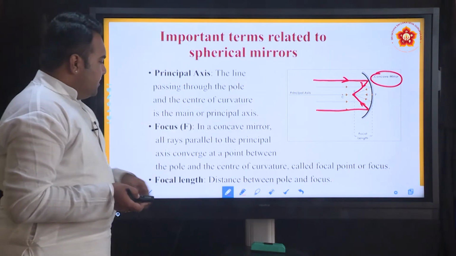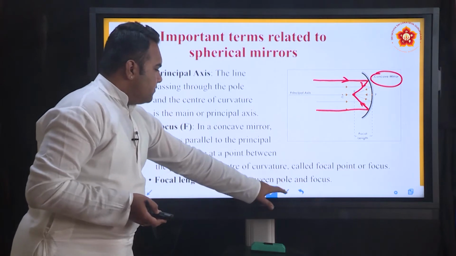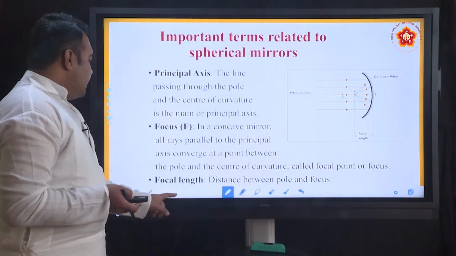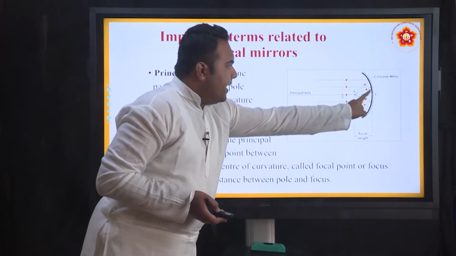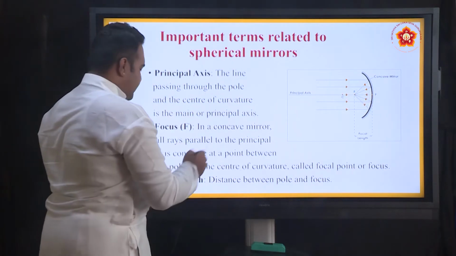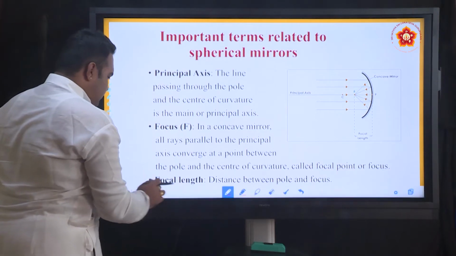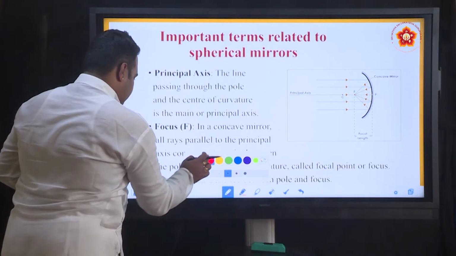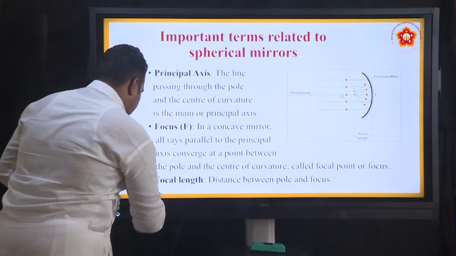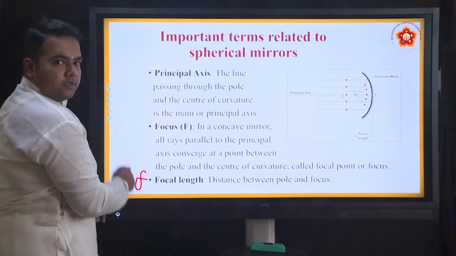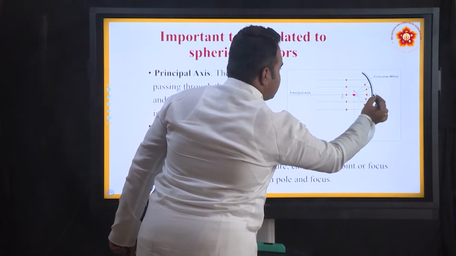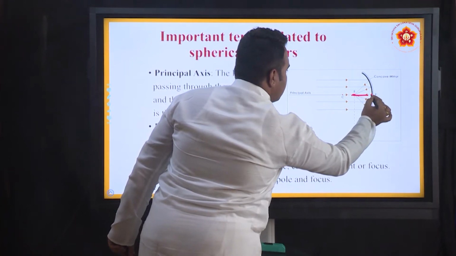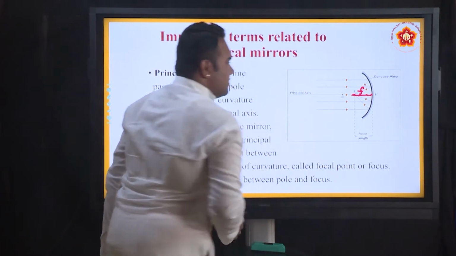And focal length. Focal length, the distance between the pole and the focus, is called the focal length, and this focal length is denoted by small f. This is called the focal length, which means what? The distance between the focus and the pole.